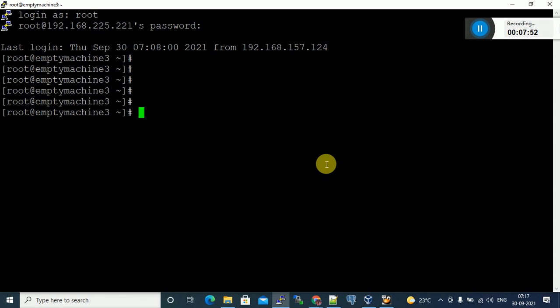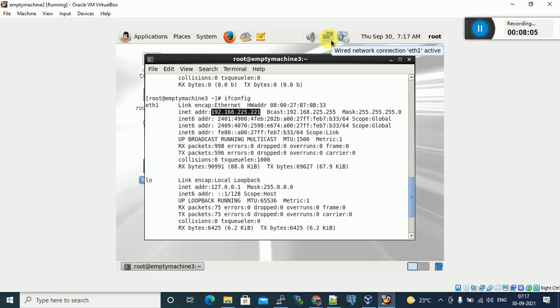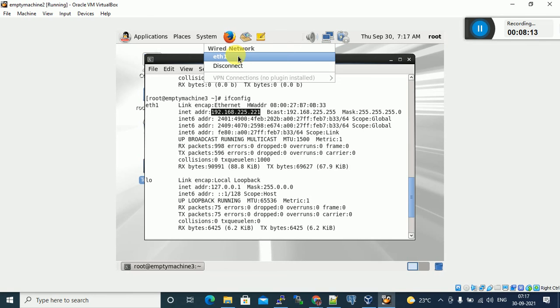Clear? This is how, in your laptop, you are connecting to the hotspot, right? So if the network is changed, PuTTY goes to an inactive state. At that time, go to the virtual machine. This is the Ethernet, a small computer icon. Just click on that computer icon, click on ETH1 or ETH0, whatever it may be.